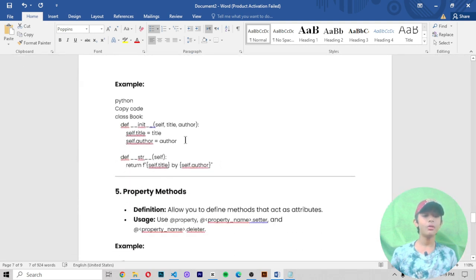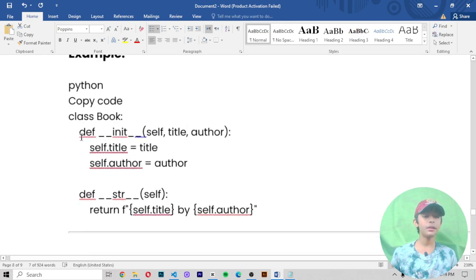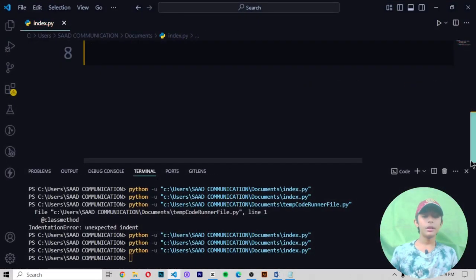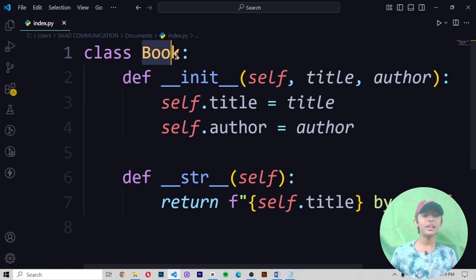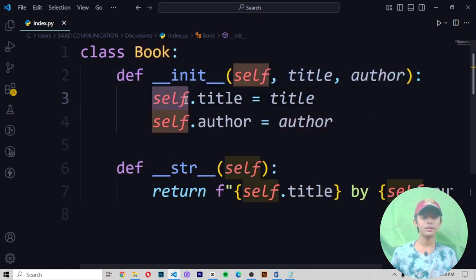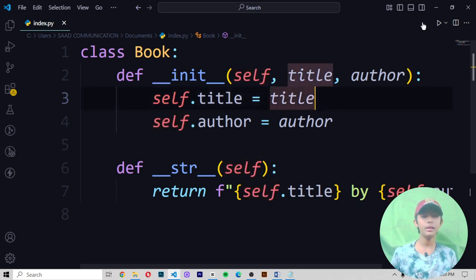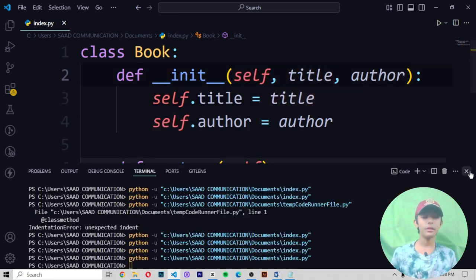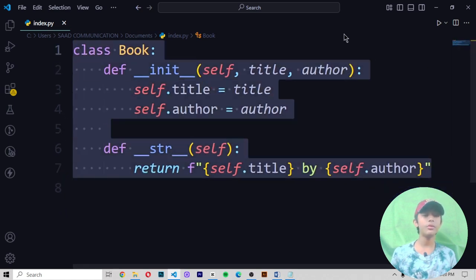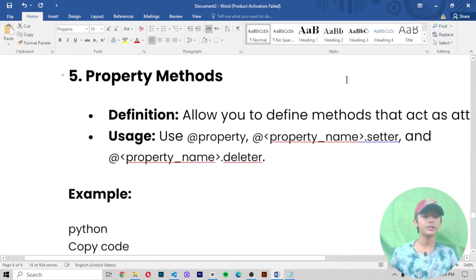Okay, now this is one example. Here you can see it. Now let me copy this example and then paste it. Here first of all we create a class by the name of Book, and then here we write self.title equals title. Save it and run it. So like that. This code has been written, and this code will not give you any output, because I do not use the print function here, and like you know, the print function is often used to print things.